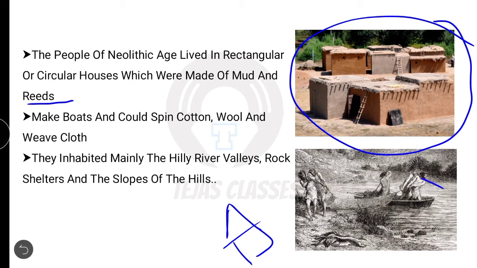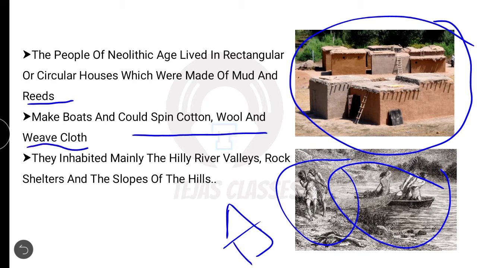See here, you can see the boats, and people are fishing, making boats, and could spin cotton wool and weave cloth. See, a major development. In Mesolithic, they used the skin of the animal for clothing, but now they have started collecting the cotton wool and spinning it, and also weaving the cloth, which in turn started a change in clothing.